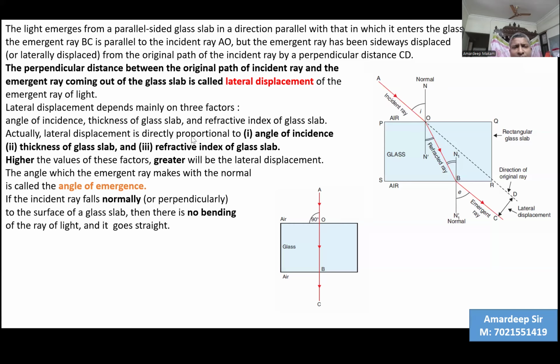Again, lateral displacement depends on the angle of incidence, the thickness of the glass slab, and the refractive index of the glass slab. As we see in the NCERT textbook, only the diagram and how refraction takes place are mentioned, the other details not being mentioned. This is for scope for further study.